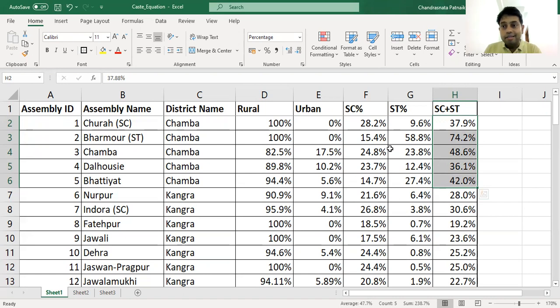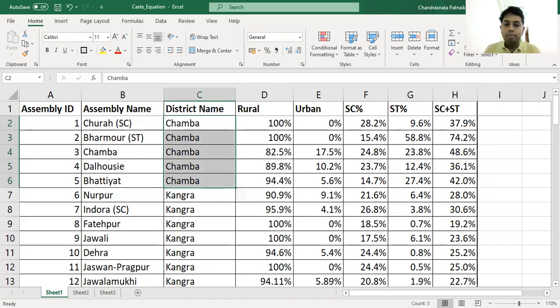And recently, when the Mandi Lok Sabha by-election happened, the Bharmour constituency polled, and Congress performed well. And in this Chamba district, in every constituency, the Gaddi community is very influential.